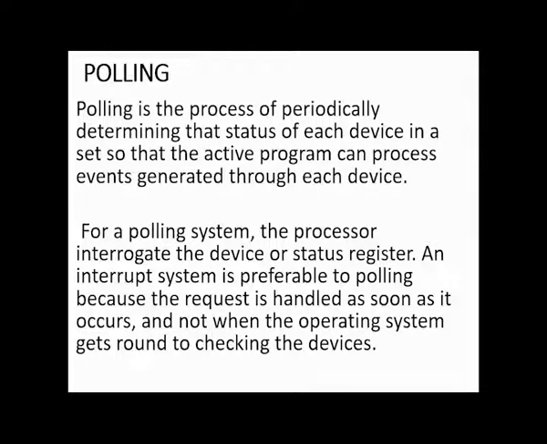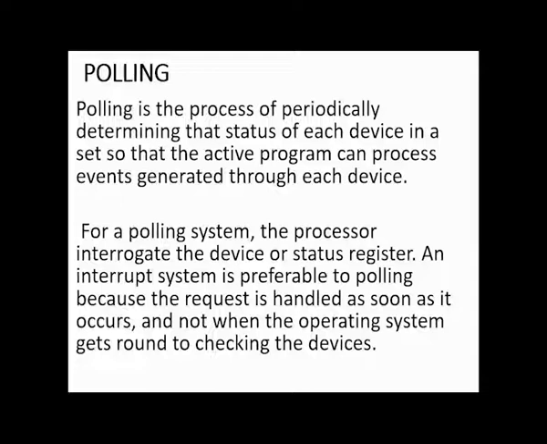Meanwhile, in interrupt, the device will interrupt the processor. Here in polling, you have to wait until you are checked. So basically the difference is that if you are running on an interrupt system and the printer is out of paper, the printer will interrupt the processor and say, hey, Mr. Processor, my paper is finished. Cancel what you are printing or give me more papers.